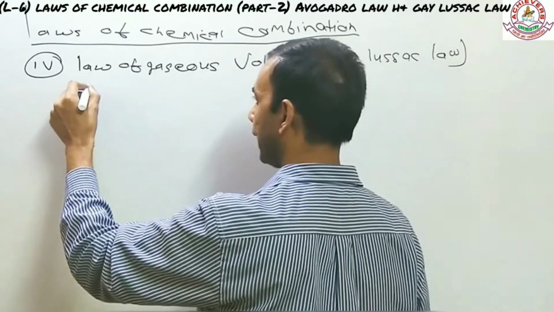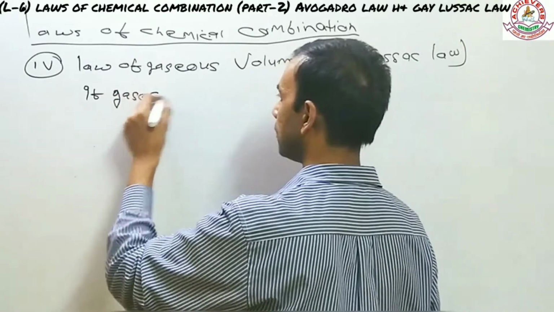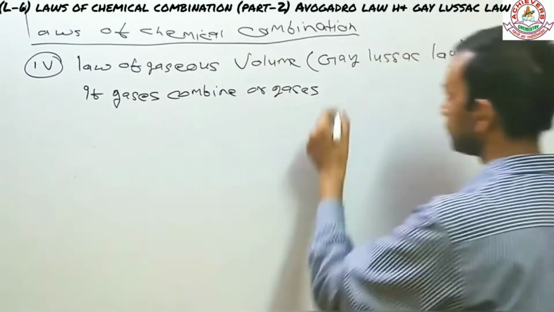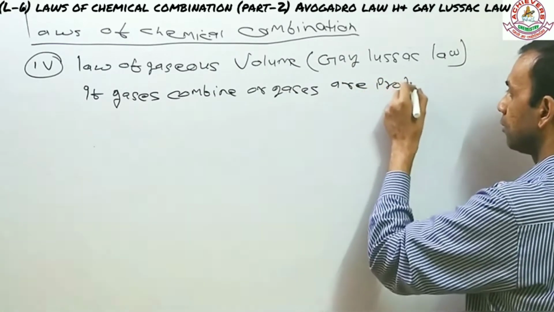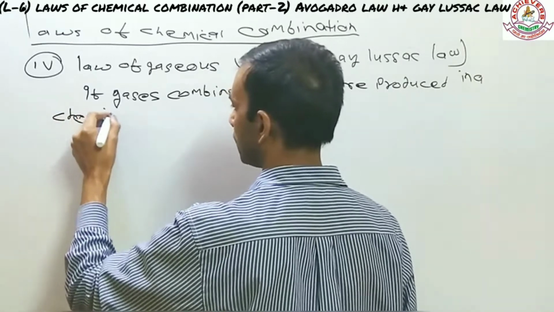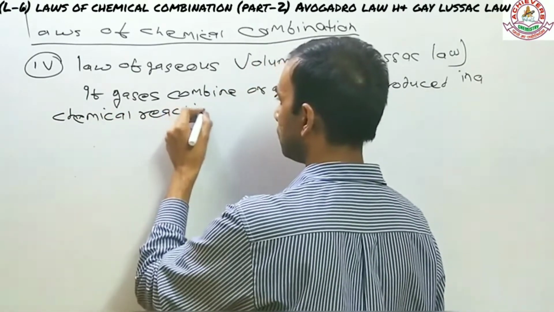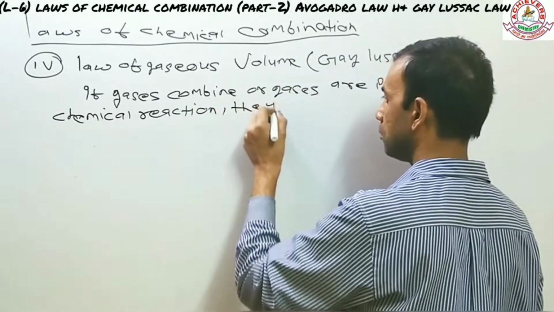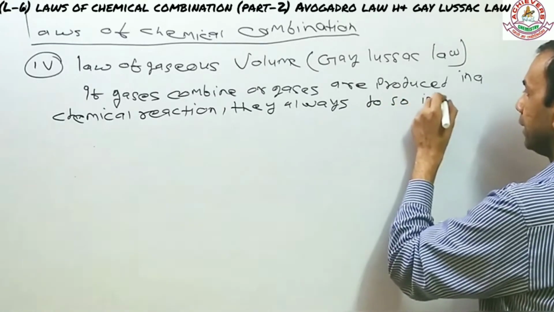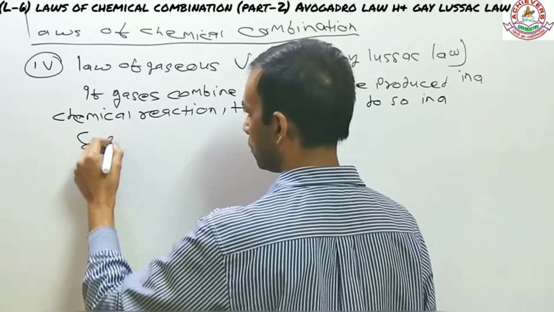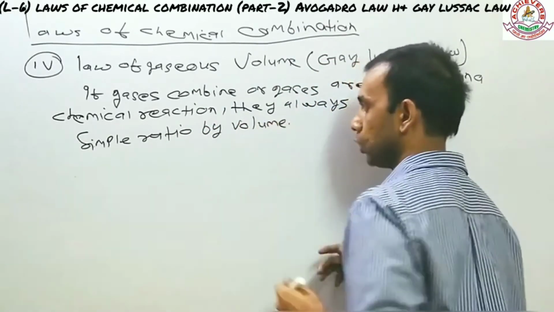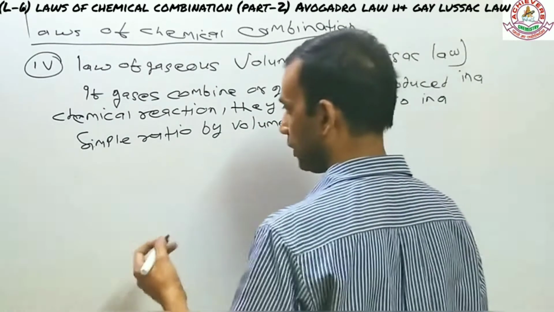This law says if gases combine or gases are produced in a chemical reaction, they always do so in a simple ratio by volume. चलो लेट्स इसको देखते हैं एग्जैक्टली स्टेटमेंट का मतलब क्या है. I'll repeat it back, but let's go to the example.